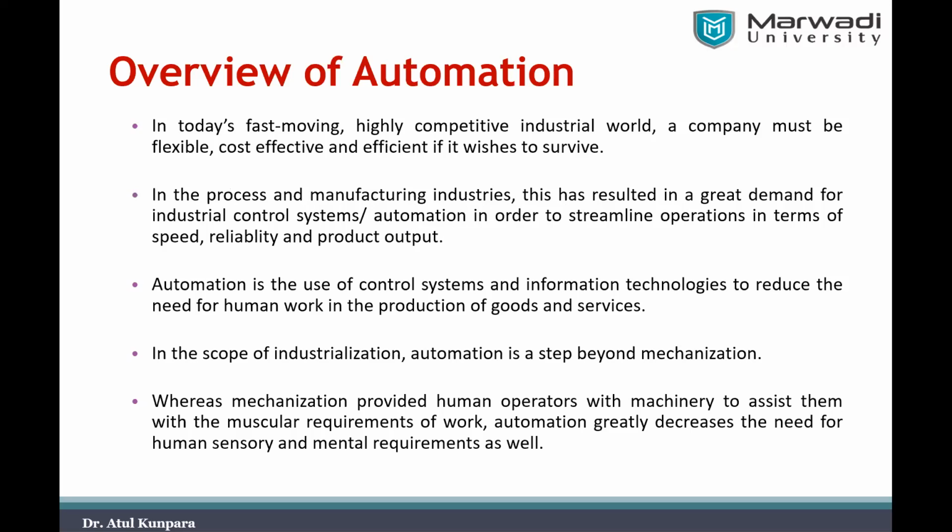So to survive in the industrial world and compete with competitors in the market, your industry needs to use an industrial control system, or automation system, in order to streamline operations. When we use industrial automation, we streamline the operations. What does streamlining the operation mean?